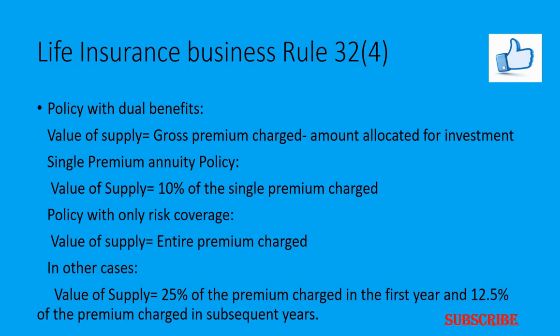Then the next one is the life insurance business, under Rule 32 sub-rule 4. The value of the life insurance service varies according to the nature of the policy. If the policy has dual benefits, meaning it has the benefit of risk coverage as well as the benefit of investment,